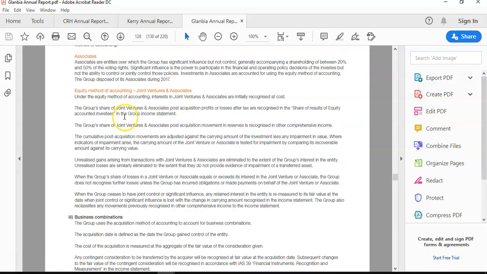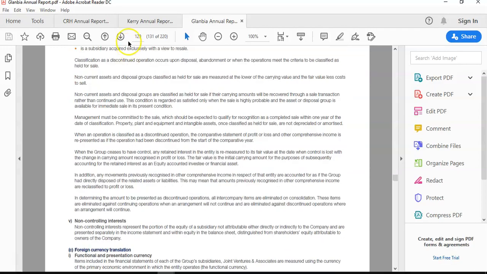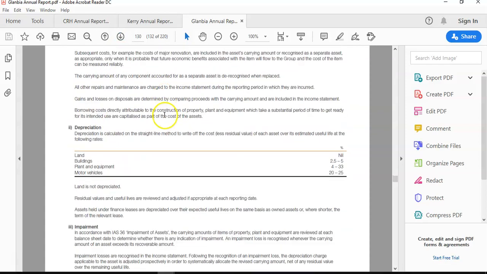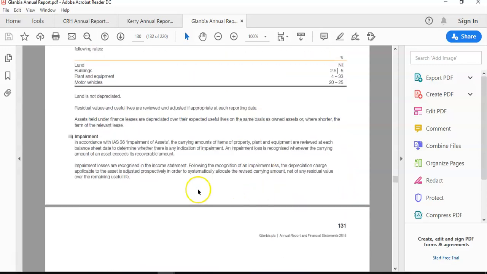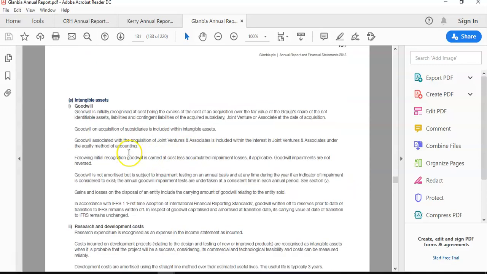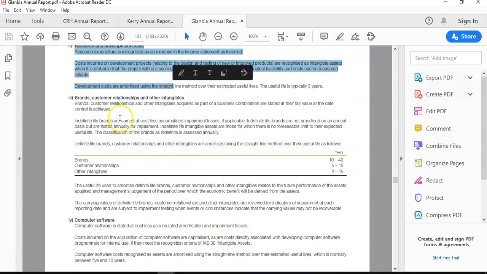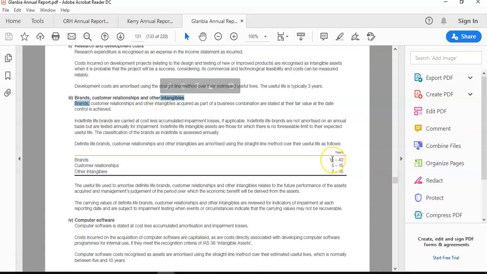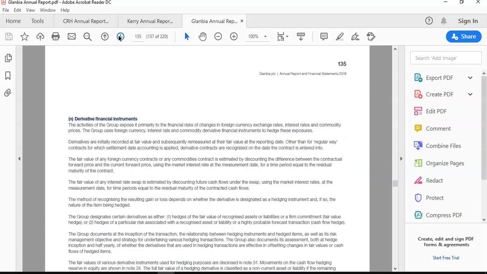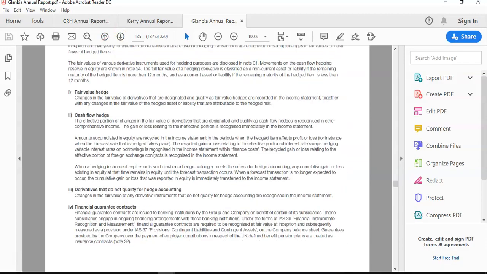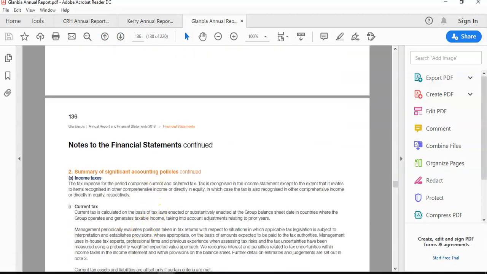Now, it tells you how they account for each of the items, and it's quite long. It summarizes the significant policies: how they account for property, plant, and equipment, how they charge depreciation, so what percentage each year, how they impair assets, how they deal with goodwill, R&D under IAS 38, the useful life for other intangible assets. So they're all disclosed there, and that could run to 10, 12 pages, just depending on how much detail there is. So it's a very important section, and that's mandated by IAS 8. So make sure you have a look at it.